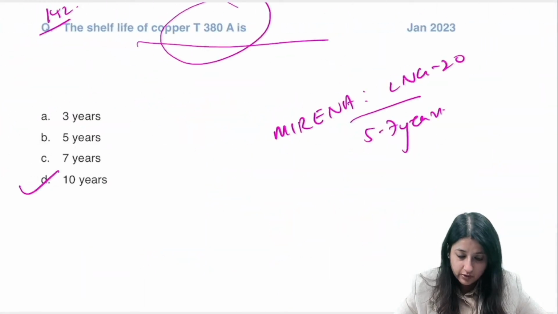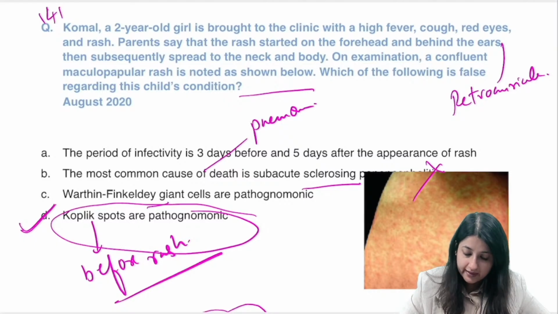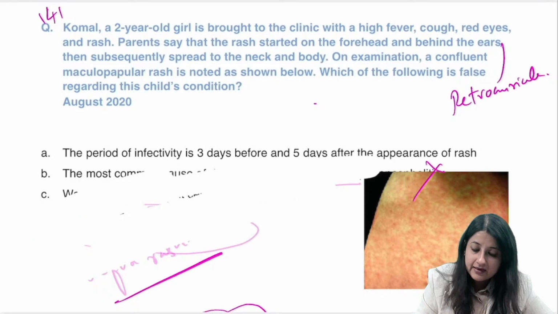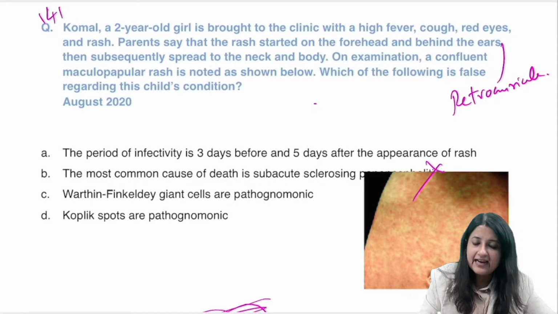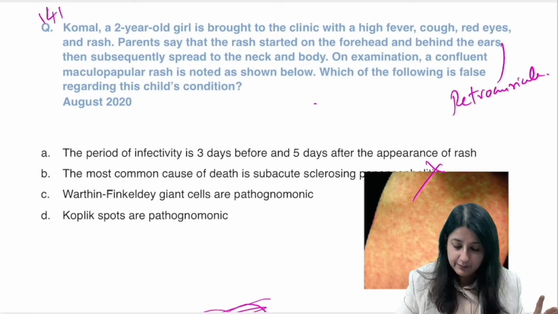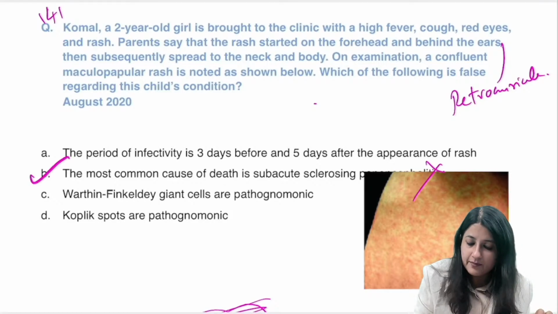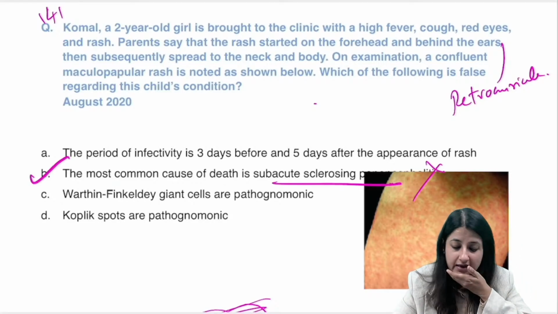One second. What? Let me ask. Oh, so sorry. Yeah. So over here, if you have to select one, all right. One second. They asked about false. Right. One second. If you have to select one, see, period of infectivity ideally 3 days उतना appropriate नहीं है. But क्योंकि आपको false statement था, so false statement में most common cause of death is not subacute sclerosing panencephalitis, it is pneumonia. ठीक है.